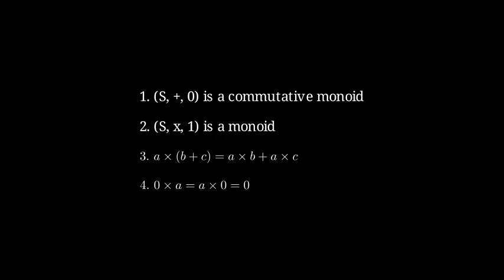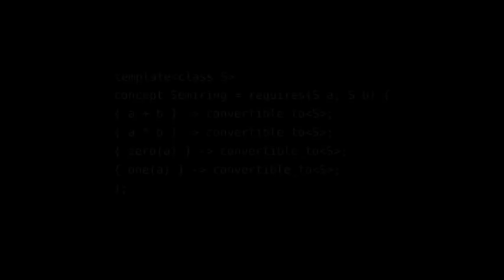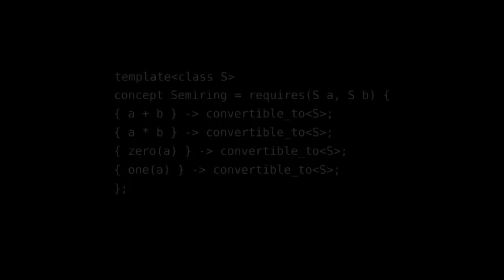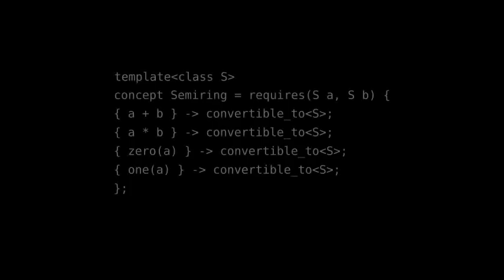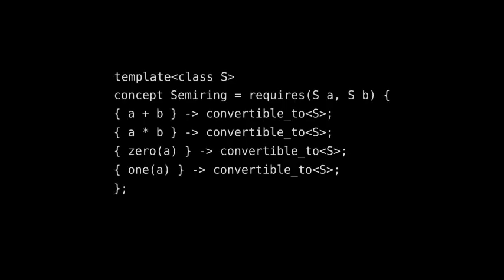These are the rules ordinary arithmetic obeys, stated abstractly enough that other structures can obey them too. In C++20, we capture this with a concept, using the same free functions 0 and 1 from the peasant post. A type is a semiring if you can add two values, multiply two values, and ask for its 0 and its 1. But does the compiler check that the axioms actually hold? It checks syntax, that the operations exist and return the right type. The axioms, associativity, distributivity, annihilation, are semantic promises the programmer must keep. The compiler enforces the shape, you enforce the laws.